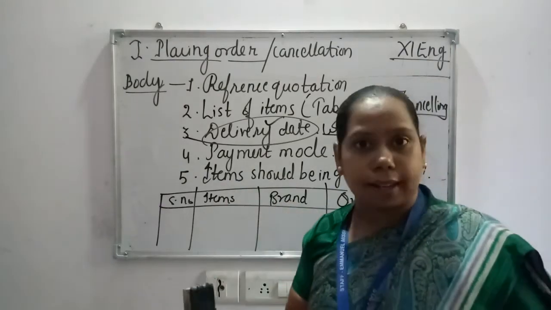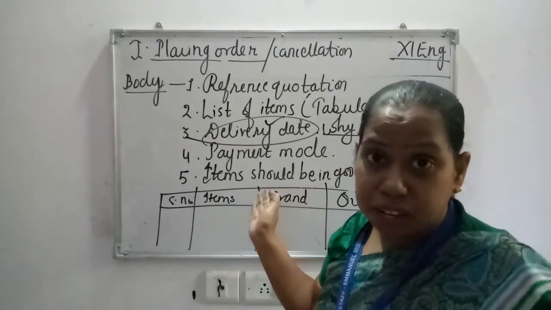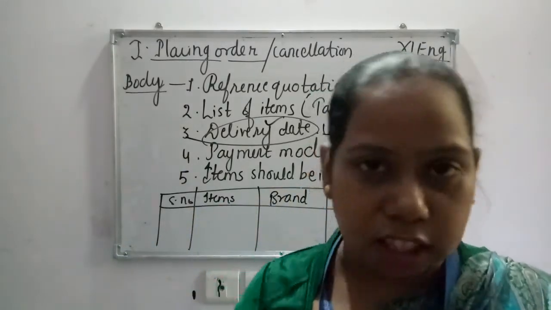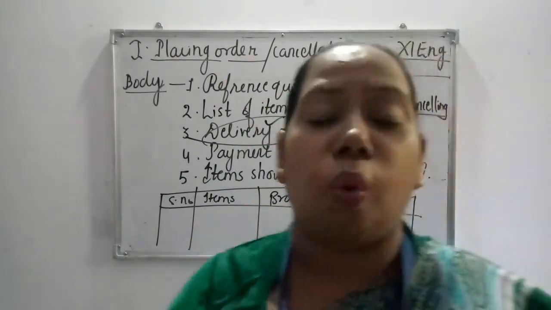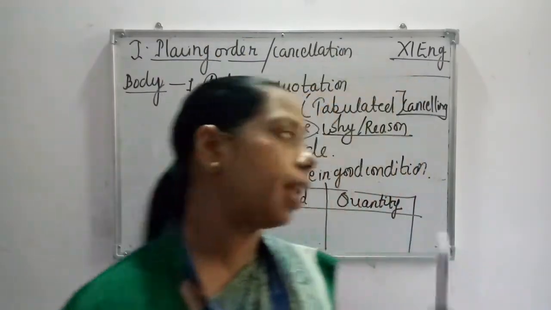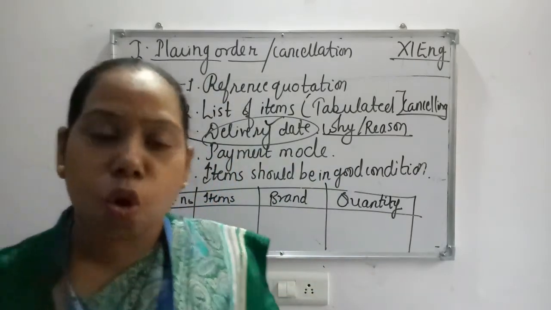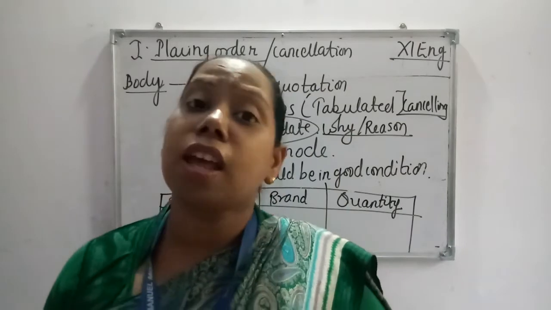And here you received it in a very bad condition, that's why you are cancelling the order. So placing an order and cancellation almost go vice versa. Just keep a few things in mind that I mentioned, and on the basis of these parameters you can frame your letter of placing and cancellation of orders.